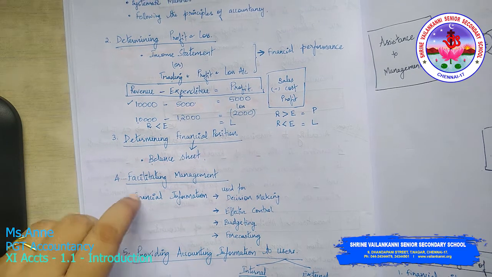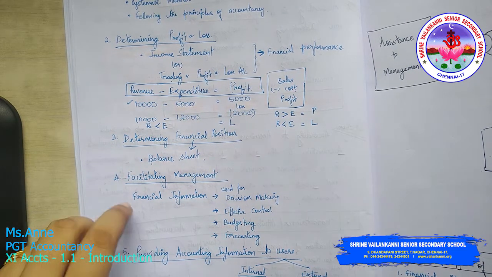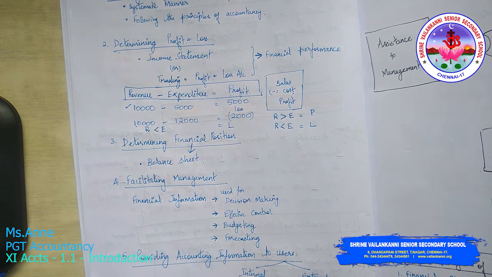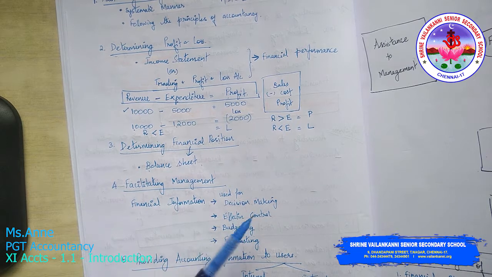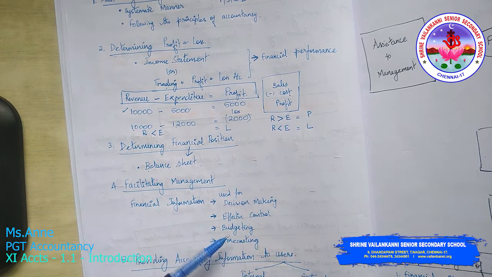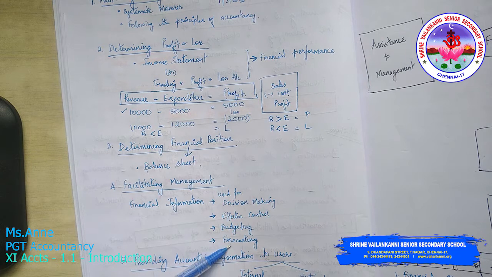We do not know. So management has to take all these decisions based on what information? It is based on financial information. So it is useful for decision making, it is an effective control, and it is used for budgeting and forecasting.